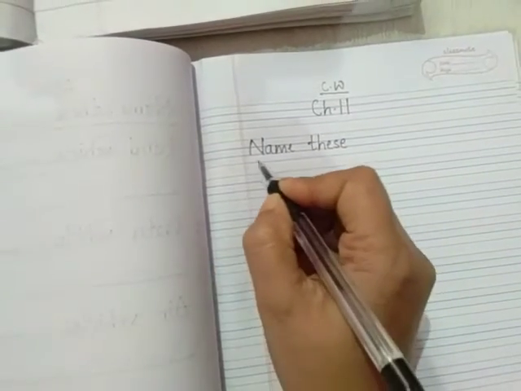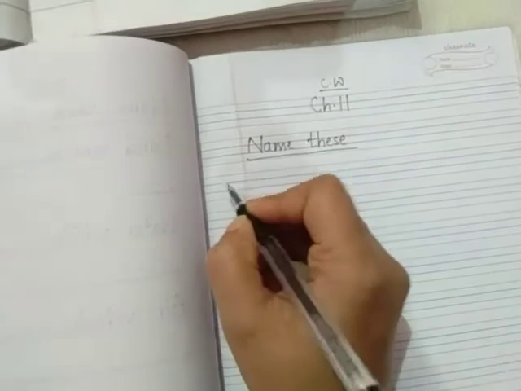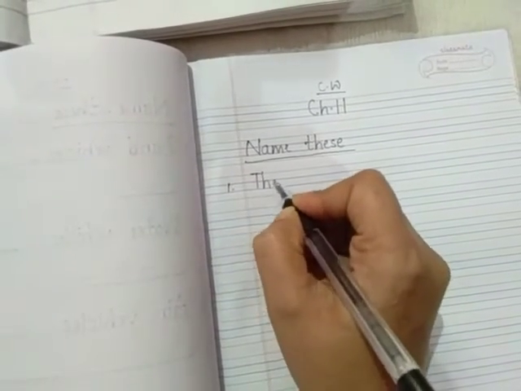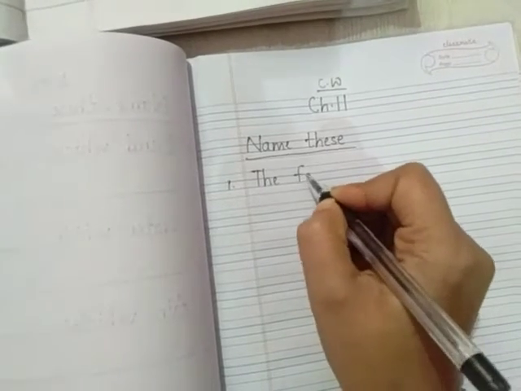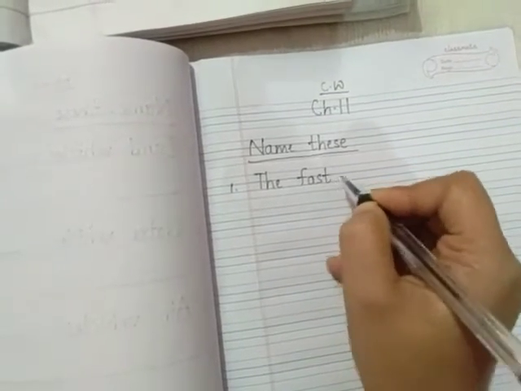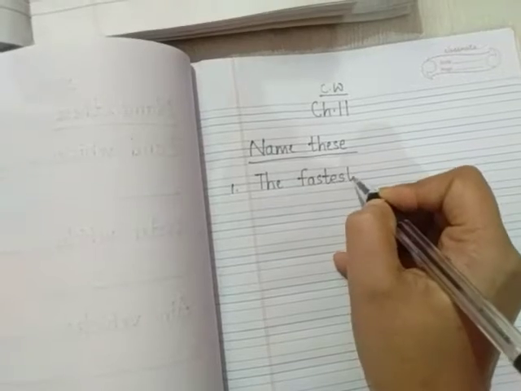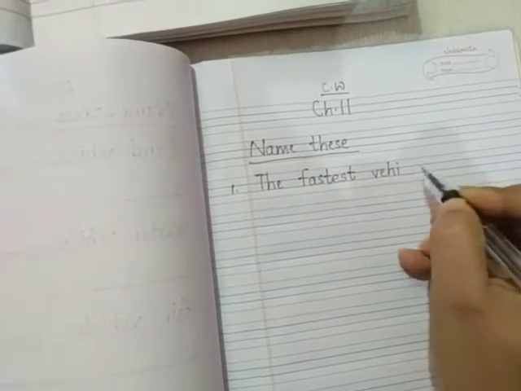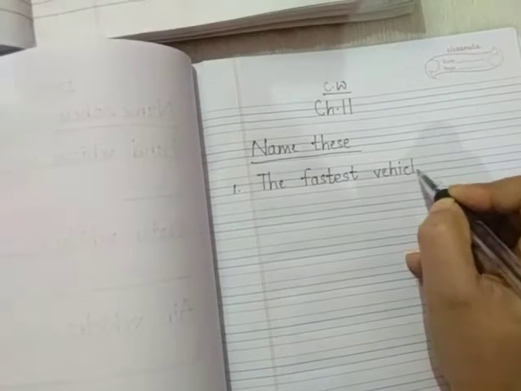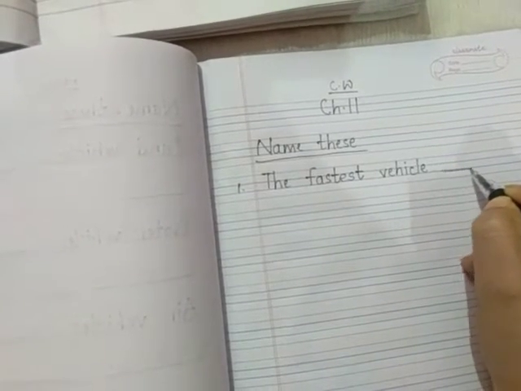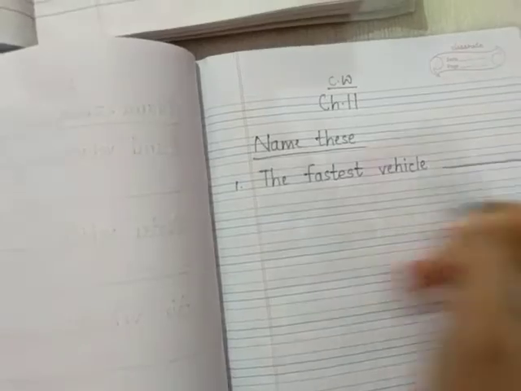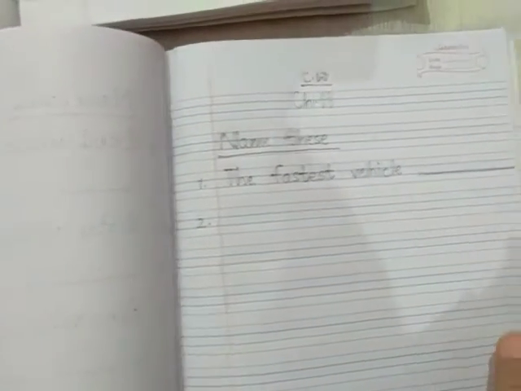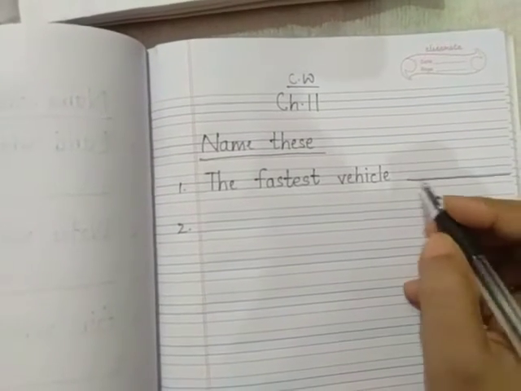Number 1, the fastest. Now tell me which is the fastest vehicle. सबसे तेज चलने वाली vehicle कौन है? It is aeroplane.